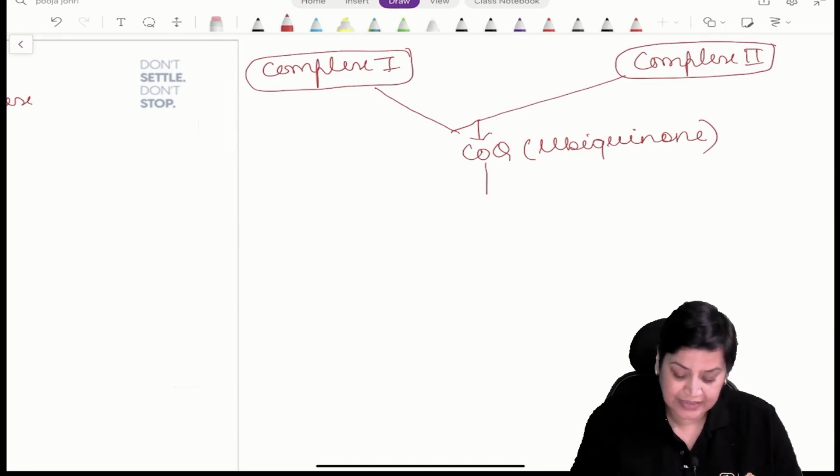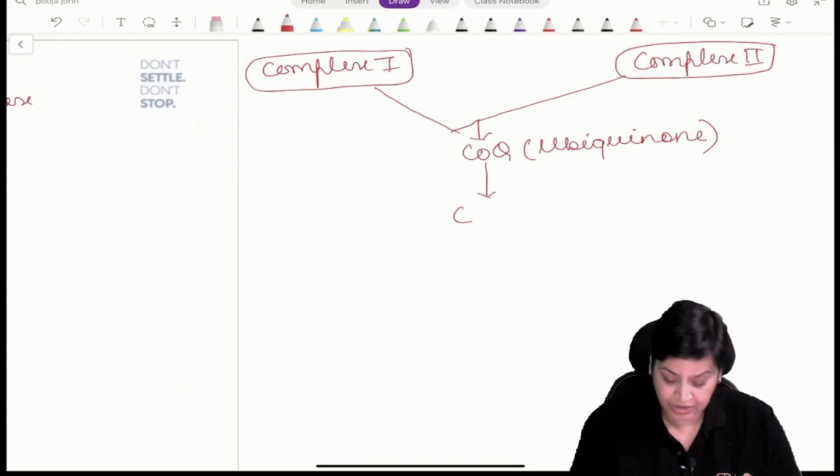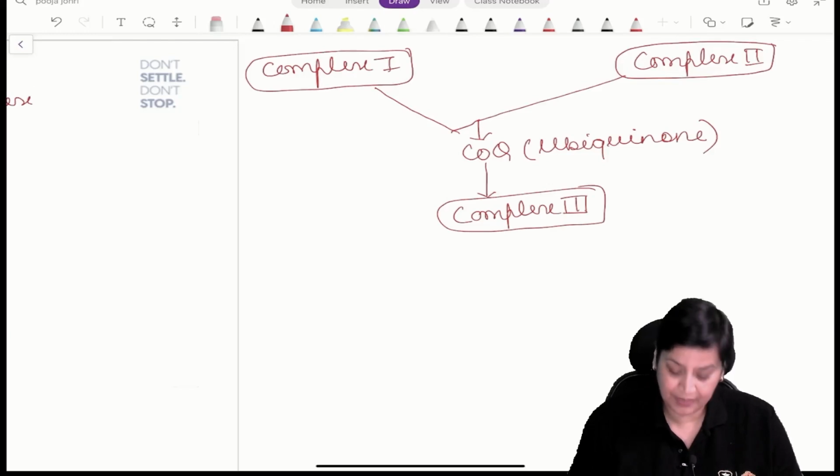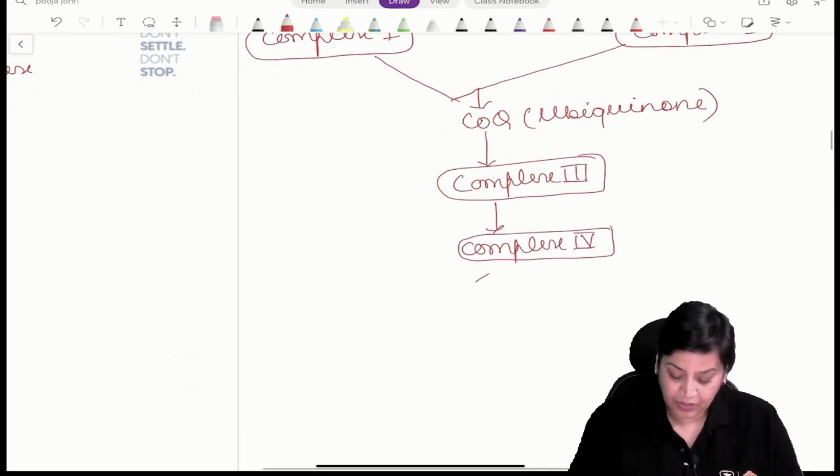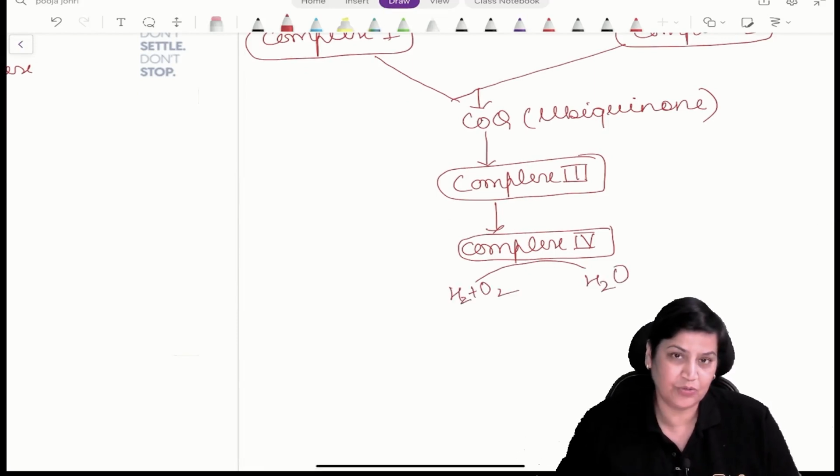And this coenzyme will then transfer the electrons, because this is the electron transport chain, to complex 3. And this complex will finally hand over the electrons to complex 4. So if we talk about complex 4, in the presence of oxygen, metabolic water is produced.